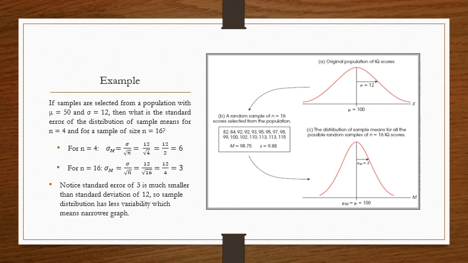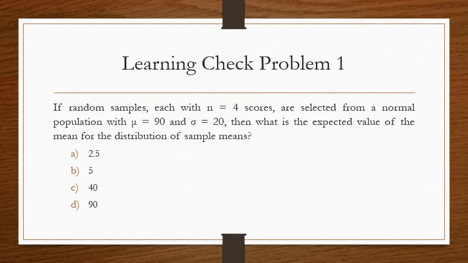So when you use that, the graph becomes much smaller. It's less variable because standard error is much smaller than the standard deviation, so 3 is much smaller than 12, so your graph becomes much narrower for your sample. You don't have all those outlying scores that you would have in the original population. So it looks much narrower, so much less variability.